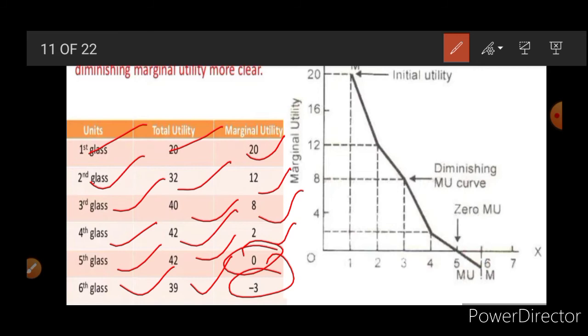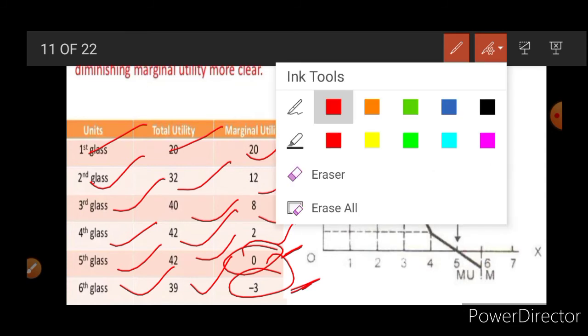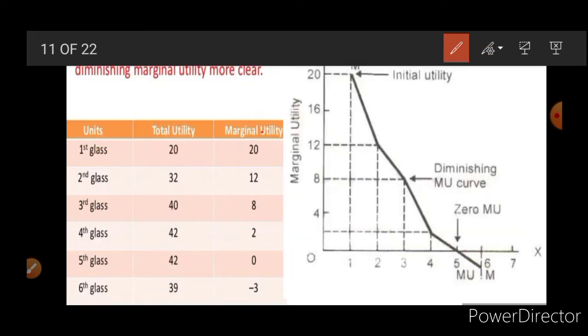Okay, this is the point of saturation, where MU is 0. This is the area of disutility and this is utility. Okay, I will write it here. So till here this is the area of utility.